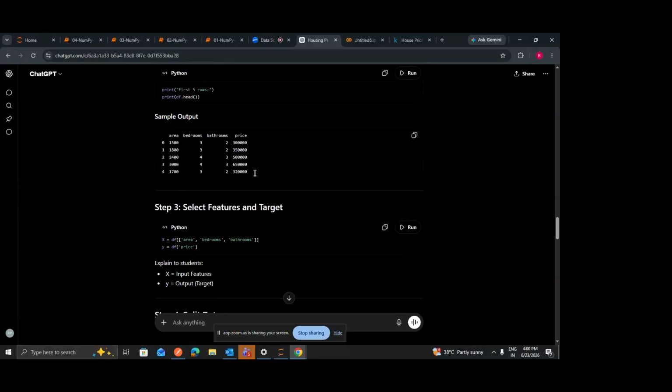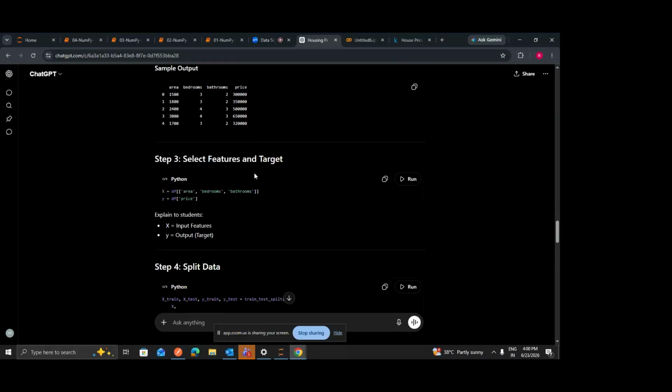It is showing us that we have the area, bedrooms, three bedrooms, two bathrooms, and the price is this. After this, what exactly we have are features and target. The target is something that we are predicting. For example, here price is being predicted, right? So that is our target, and the remaining are our features. By using these features we have to predict the target.